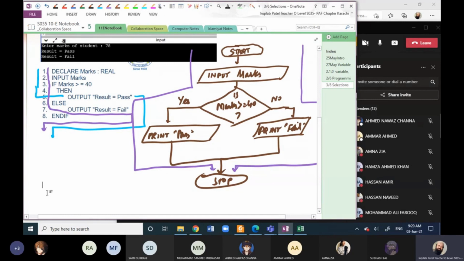We have studied the control constructs. The second control construct is selection. So if you are asked to define the selection, what will we say?